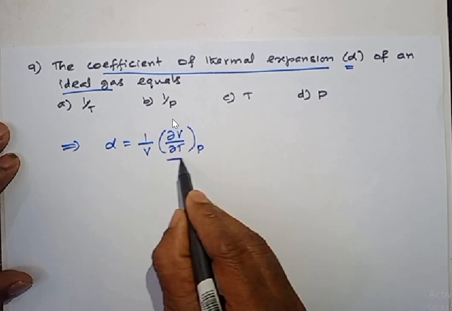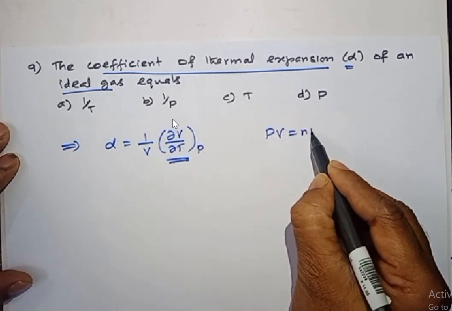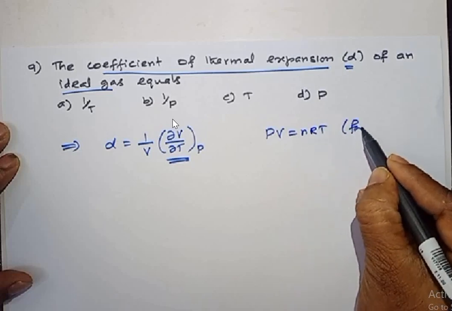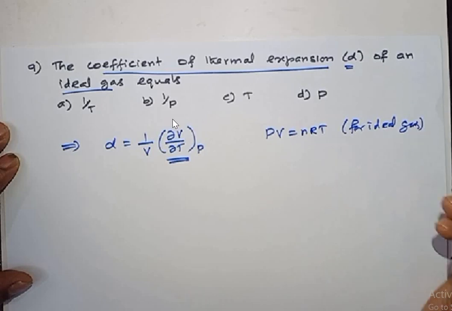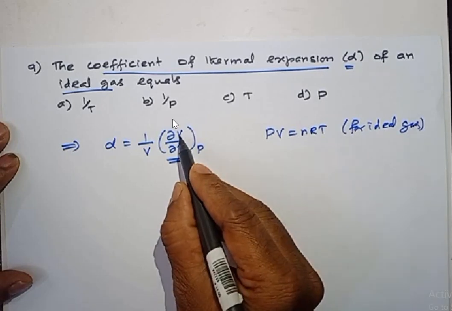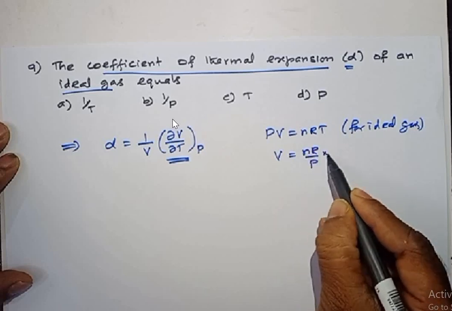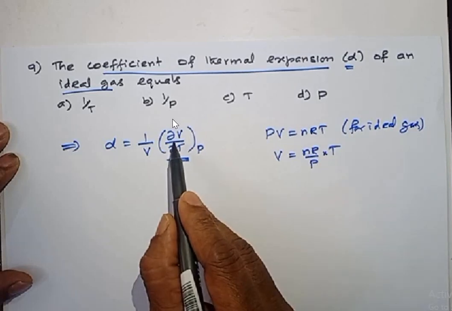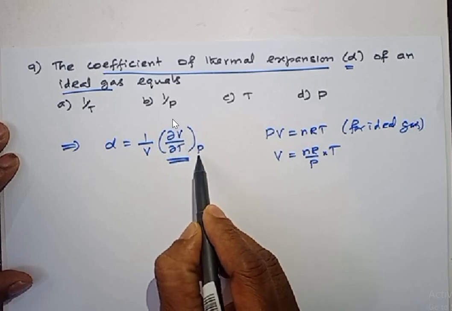Okay. First I will find out this quantity for ideal gas. For ideal gas, you know very well PV equal to nRT. All ideal gas obey this equation, PV equal to nRT, right? We want V here, so keep V as such, nR by P into T. I can write like this. Now what I have to do? We have to differentiate V with respect to temperature, keeping pressure constant.